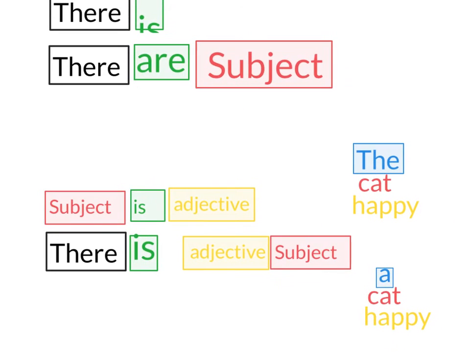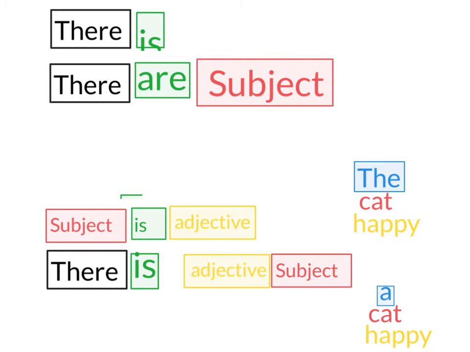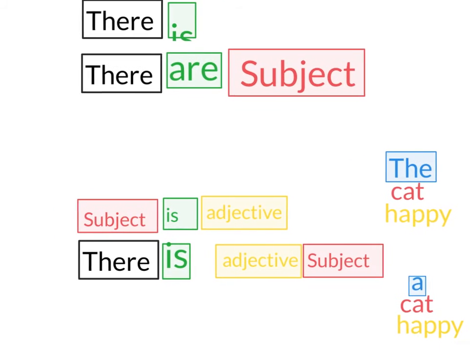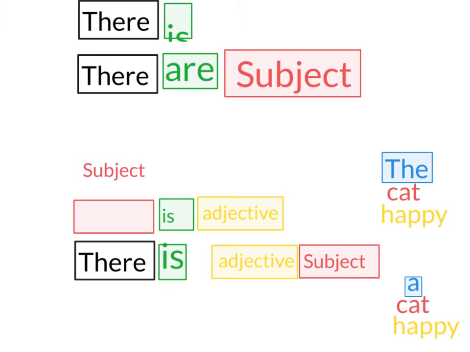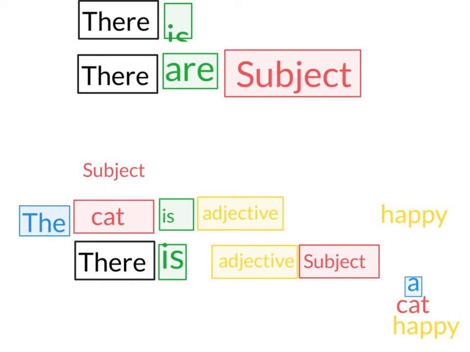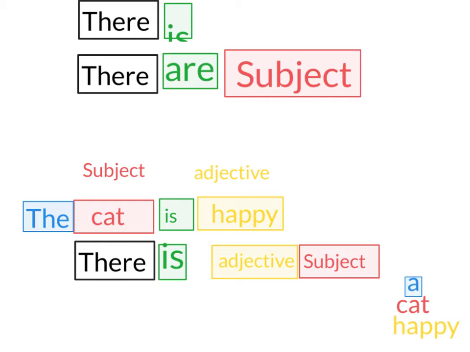Okay, so here we have our subject. Our subject is going to be the cat. The cat is just one, so we need the word the in front of it. Here's our verb is. The adjective we're using is happy. The cat is happy. Here the subject is before the verb.